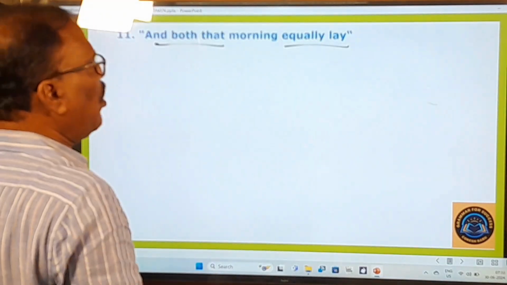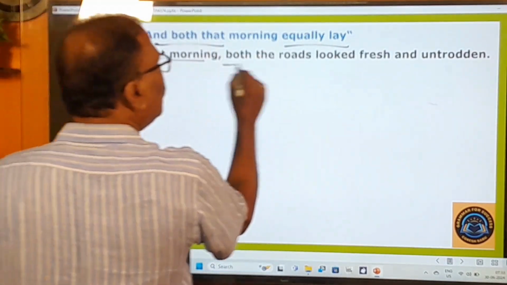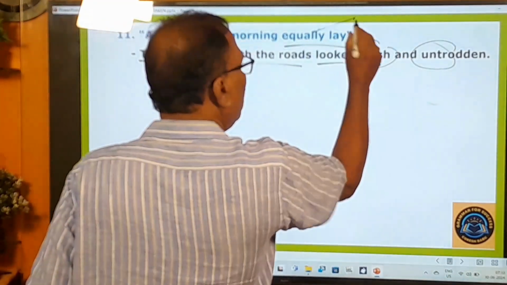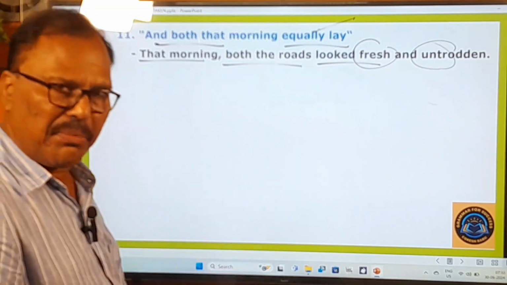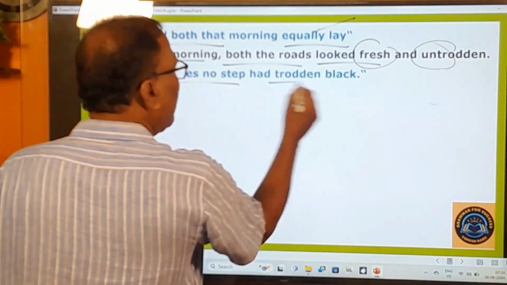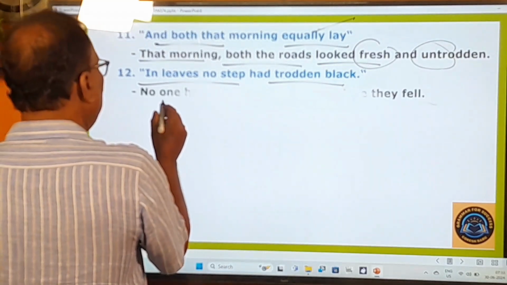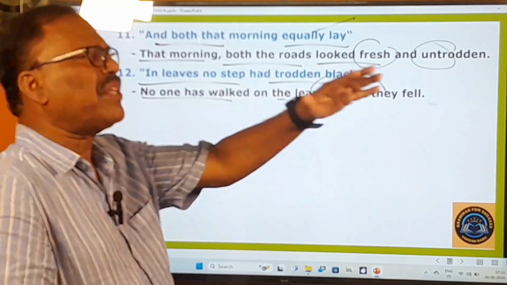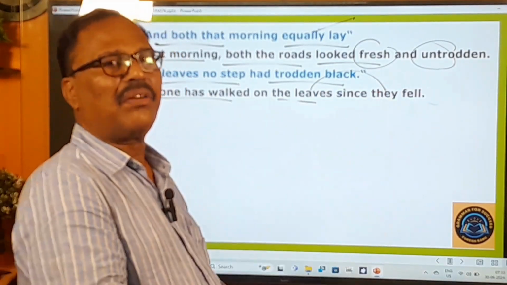And both that morning equally lay. That means that morning, both the roads looked fresh and untrodden. Equally lay means they were fresh and untrodden. Untrodden means not traveled by anybody. In leaves, no step had trodden black. That means no one has walked on the leaves since they fell. That means they are fresh. The roads are fresh, untrodden.